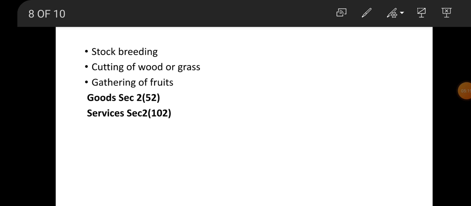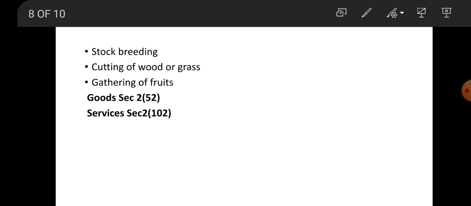According to this section, goods means every kind of movable property and includes actionable claim, growing crops and grass, and things attached to or forming part of the land which are agreed to be severed before the supply or under the contract of supply. And the definition of goods does not include securities and money.